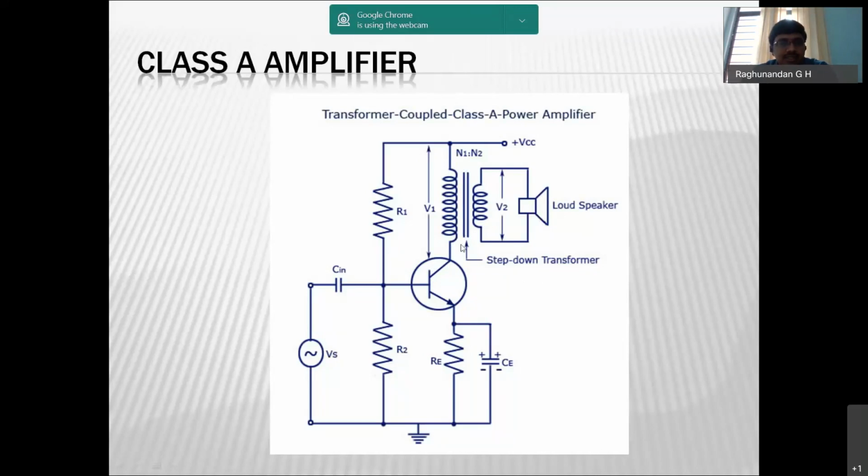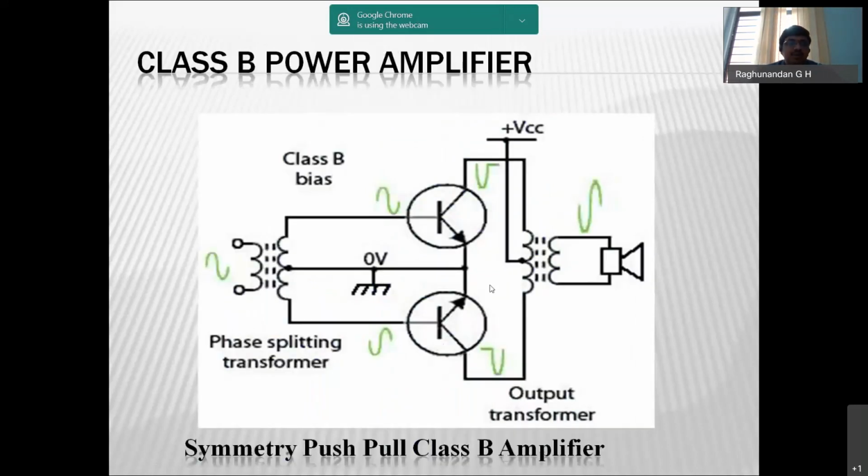Okay, so this is a step down transformer we are going to use. This kind of connection is known as a transformer coupled class A power amplifier. This also has a lesser efficiency because we are using transformer coupling here. Next is the class B power amplifier.